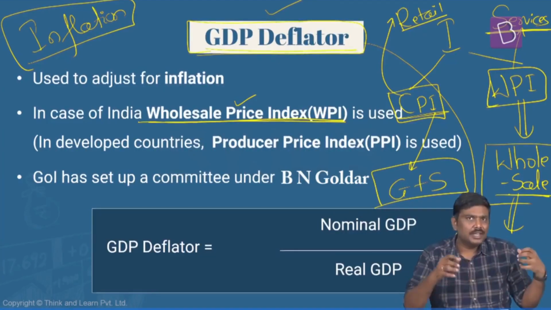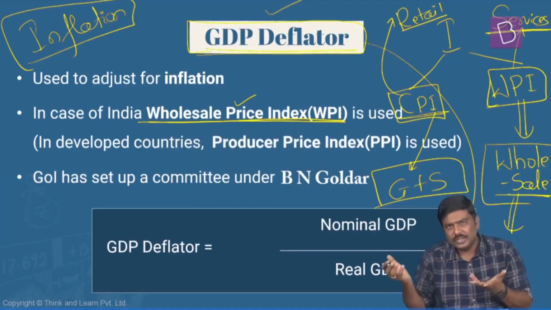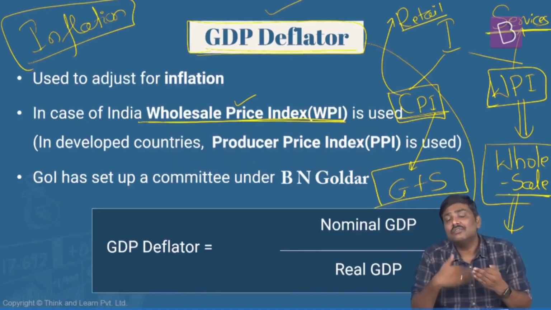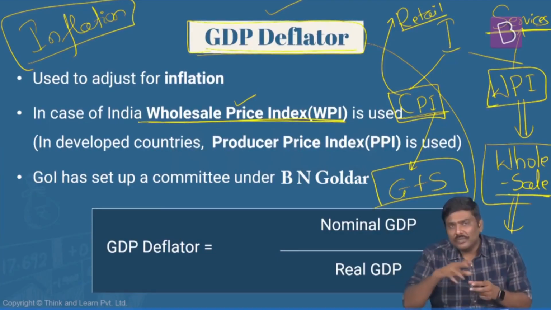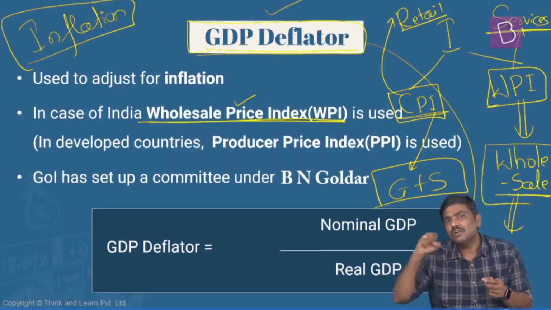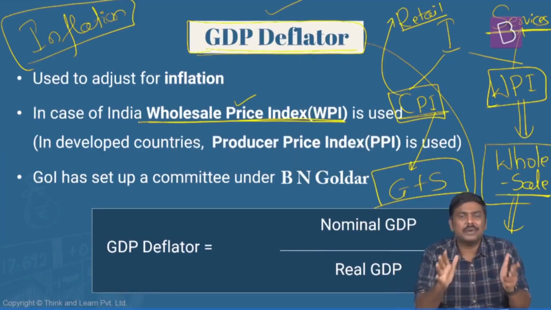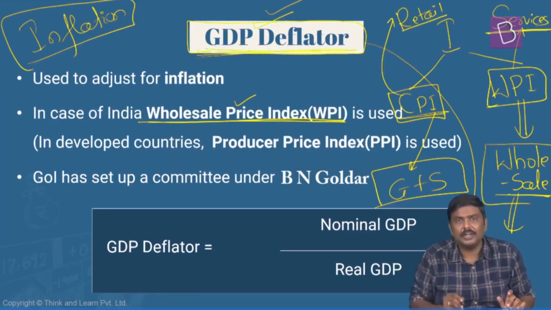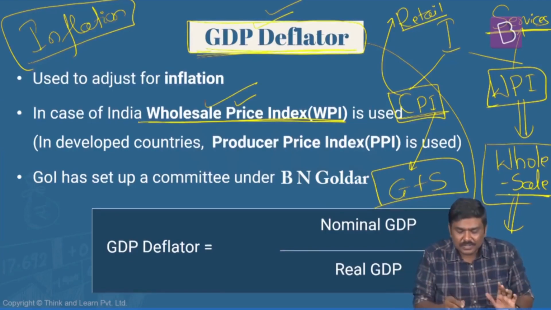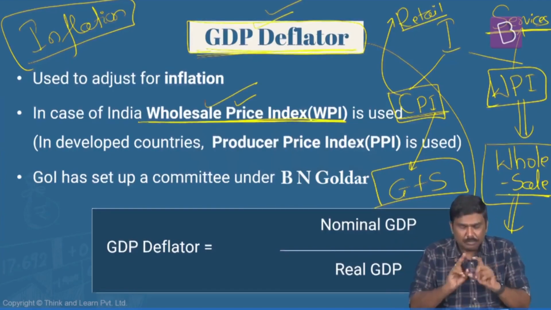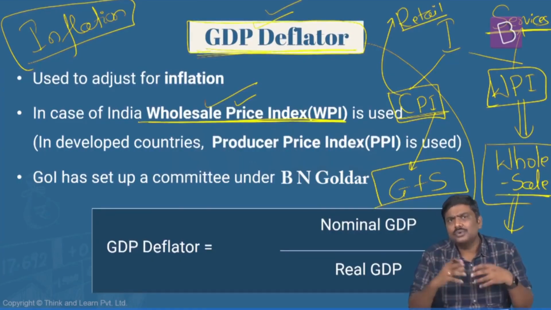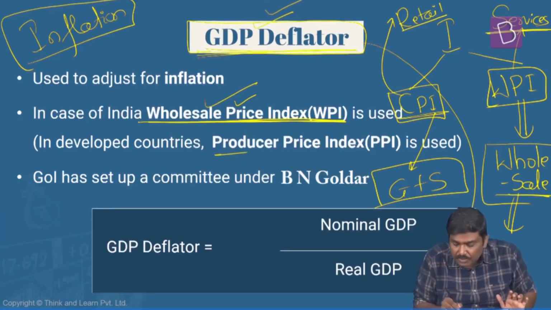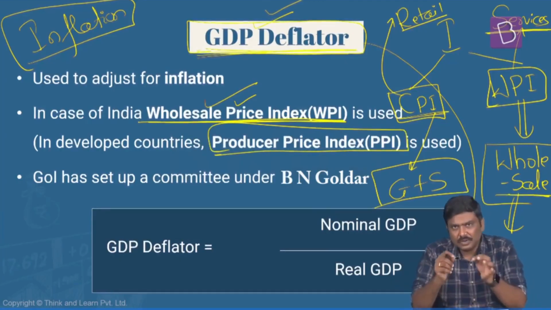I said that from the base year to the current year, or from last year to this year, the prices of the goods would have increased in the market, and this does not reflect the value addition that is done in the system. So what we generally do is we try to take out the impact of inflation on this particular market price, and the aggregate that we use to take out the effect is nothing but the GDP deflator. Now, as of now, we are using a GDP deflator such as the WPI, but please understand the best indicator or best deflator that is used in a majority of the countries, definitely in the developed economies, is referred to as the producer price index. I'll discuss this. Just give me a minute.